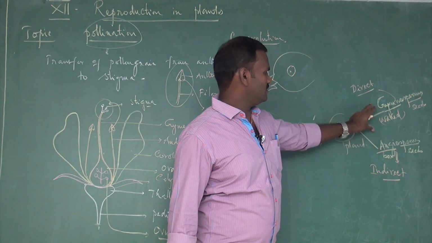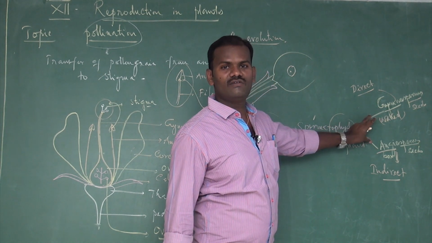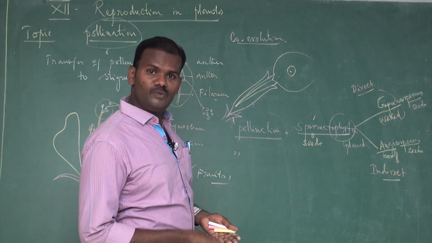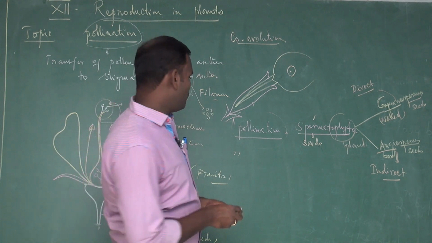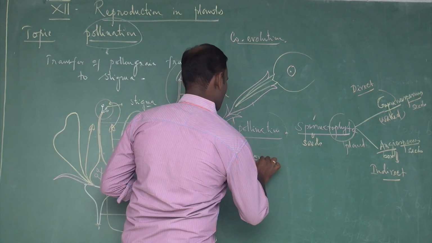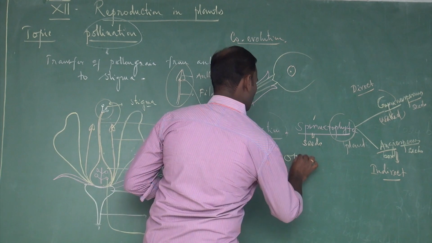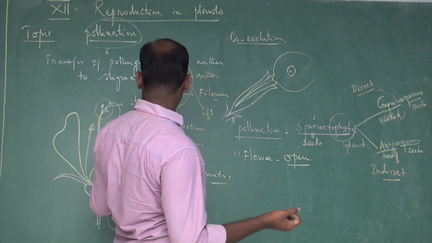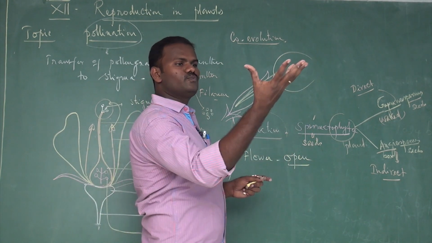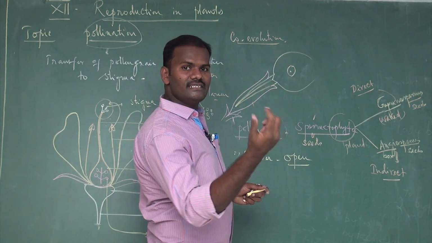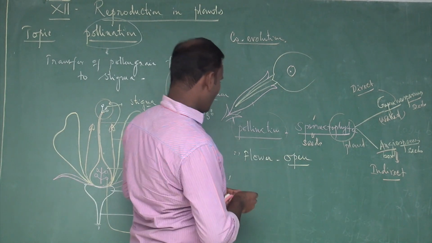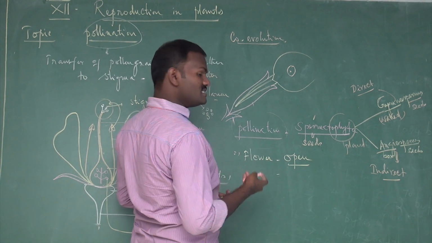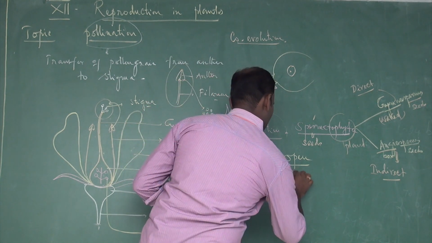These two groups of plants are mainly involved in pollination. But in the majority of angiosperms, the flowers are open. I mean the essential sex organs, androecium and gynoecium, are exposed to the air to easily get pollinated. Such open flowers are said to be chasmogamous flowers.